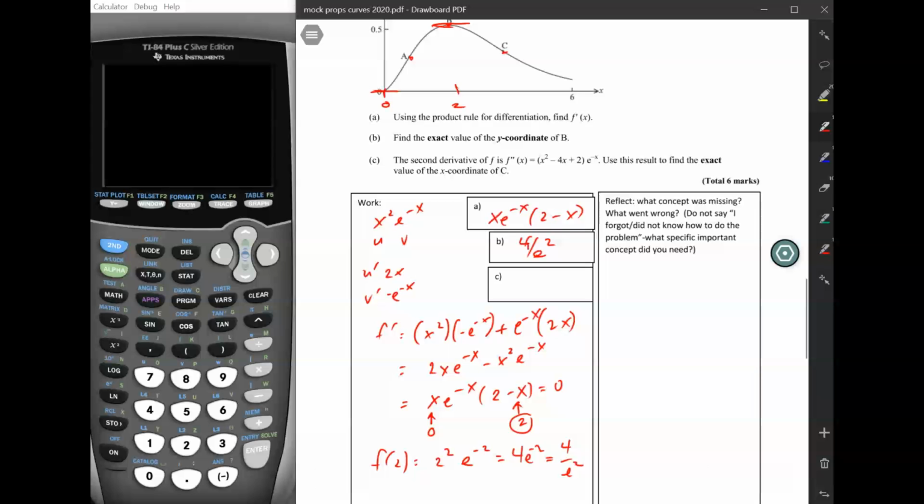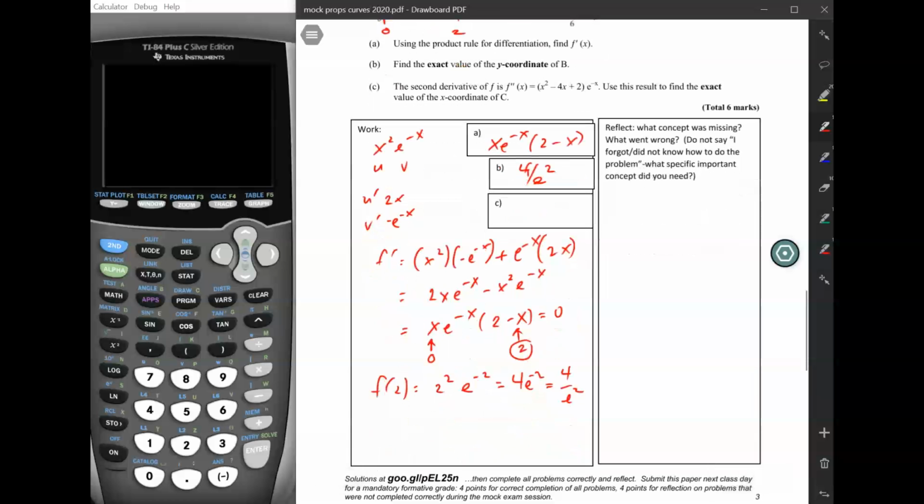And then it says the second derivative of f is, and they just give it to us here, okay? Why are they giving it to us? Use this result to find the exact value of the x-coordinate of c. Okay, so they're giving us the second derivative because they want us to find this inflection point here by using the second derivative. How do we find the inflection point using the second derivative? We just set it equal to 0. So the f double dash is going to be x squared minus 4x plus 2 e to the negative x equals 0.